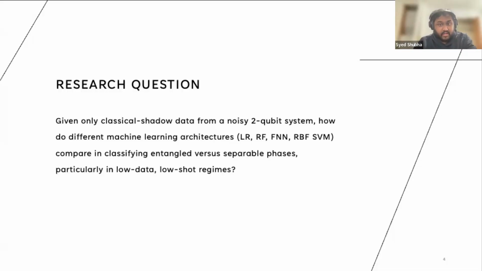Under those constraints, we try to compare four families: a linear baseline, logistic regression; a tree ensemble, the random forest; a feed-forward neural network; and the RBF kernel support vector machine, all operating on the same features. The main thing we want to understand is whether the bottleneck is the model class, or the information content of the classical shadows themselves.